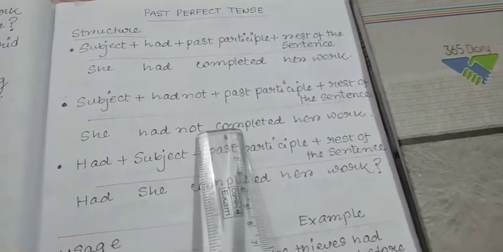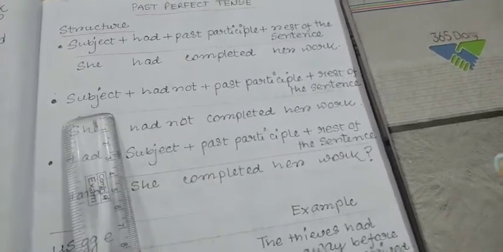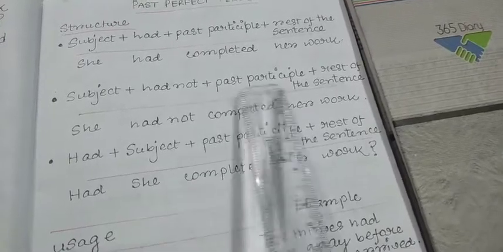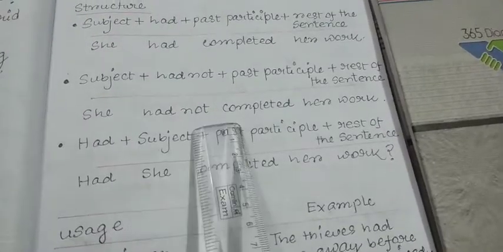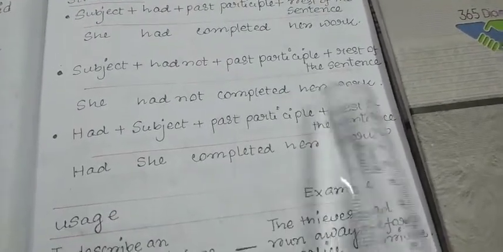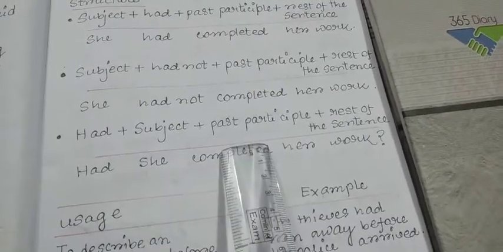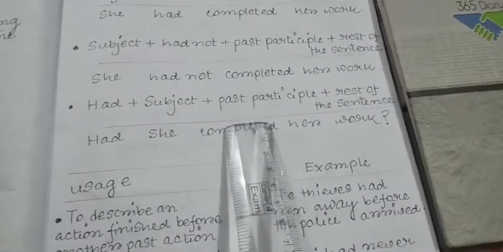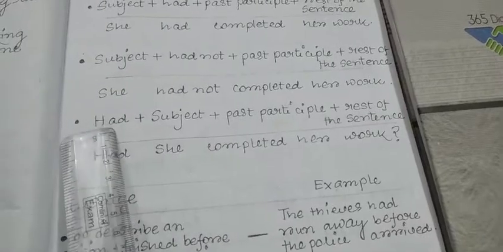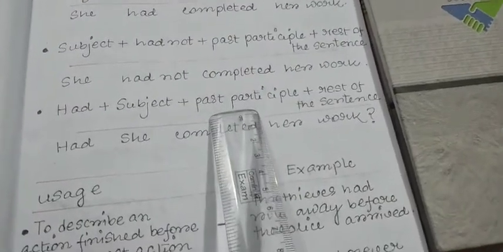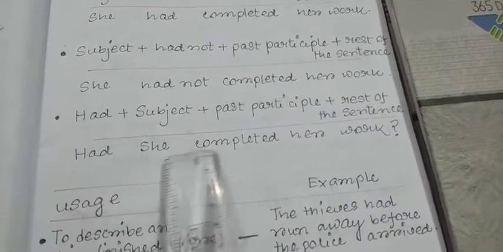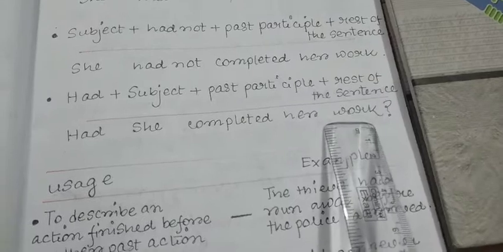Now in the case of a negative sentence, subject plus had not plus past participle of the main verb and then the rest of the sentence. Like, she had not completed her work. Next, the question form, that is the interrogative sentence. In the interrogative sentence, this had will precede the subject, followed by the past participle of the main verb and then the rest of the sentence. For example, had she completed her work?